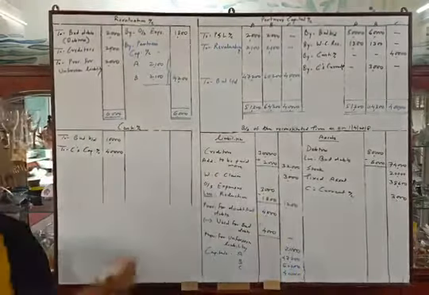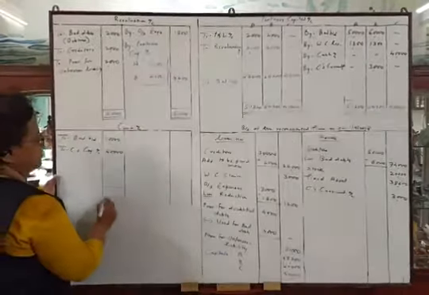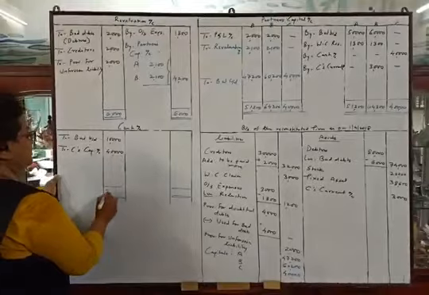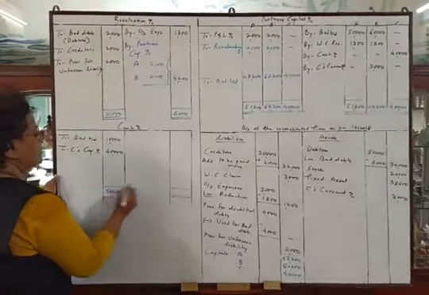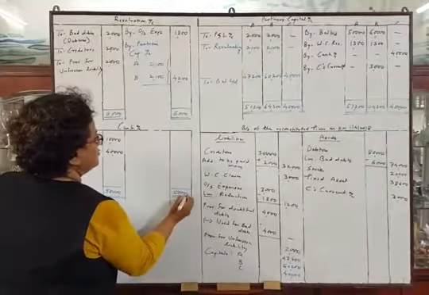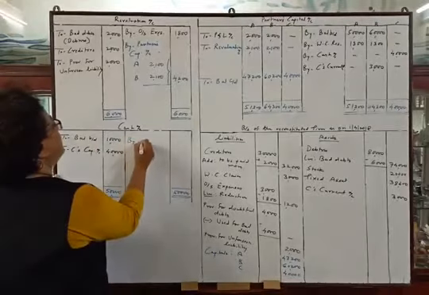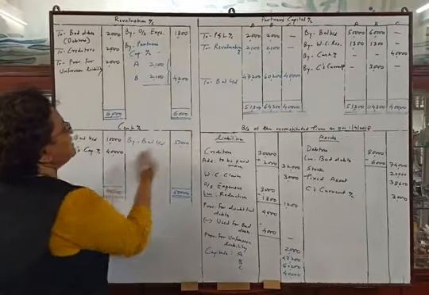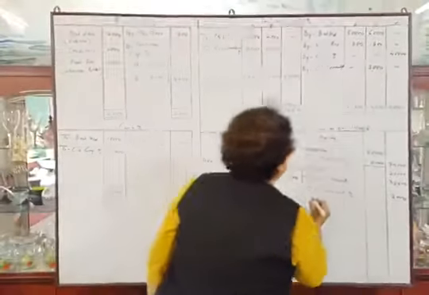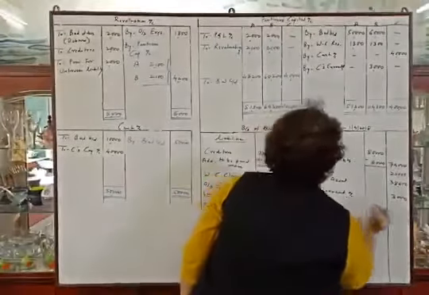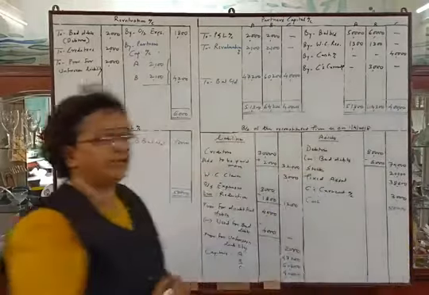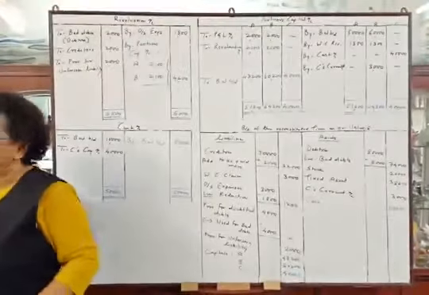Now we will tally the cash account. Total is 50,000. So the balance, by balance carried down 50,000, and we will transfer this balance in balance sheet asset side. So cash 50,000. Okay. Now we have to tally the balance sheet.